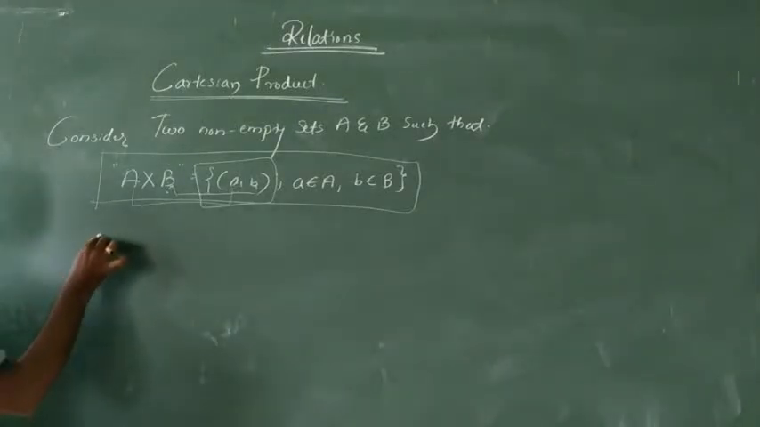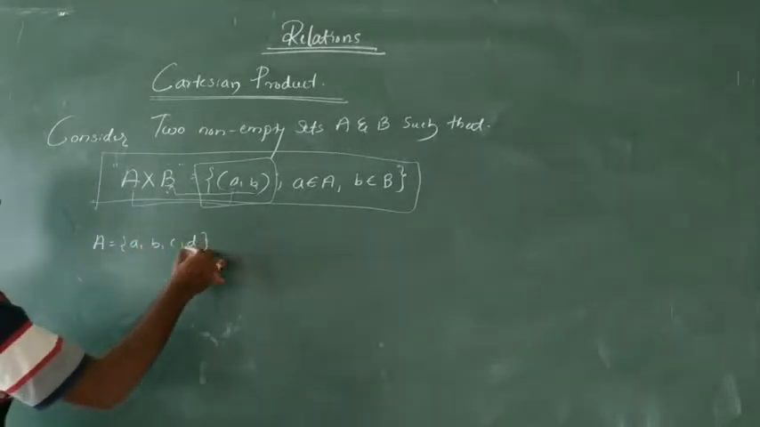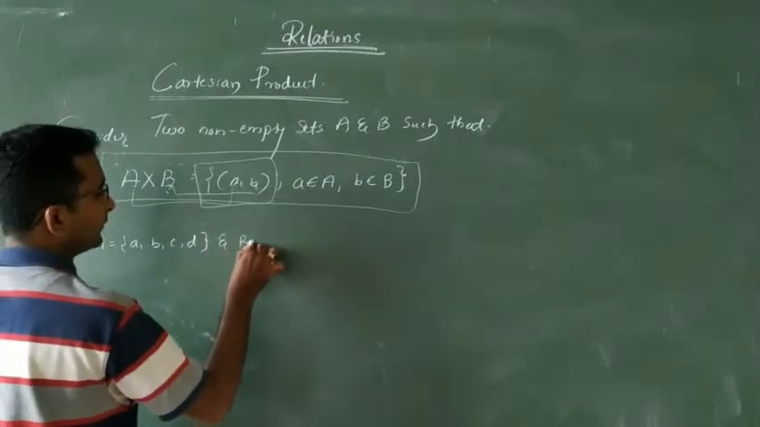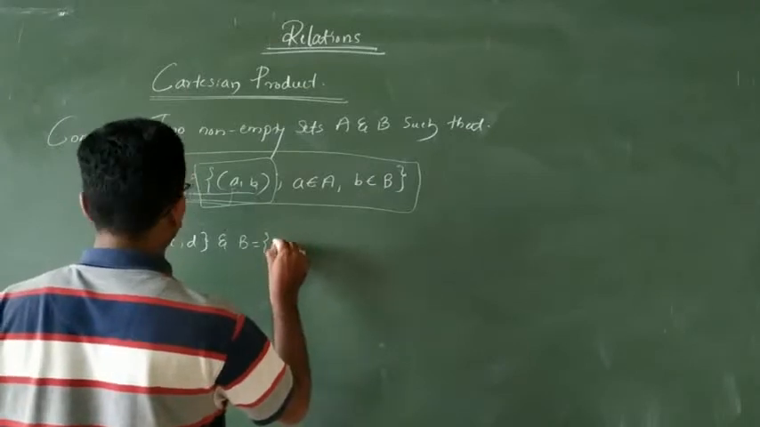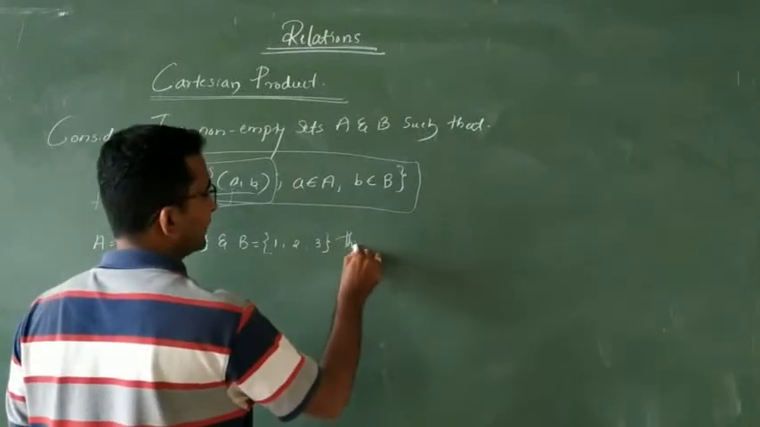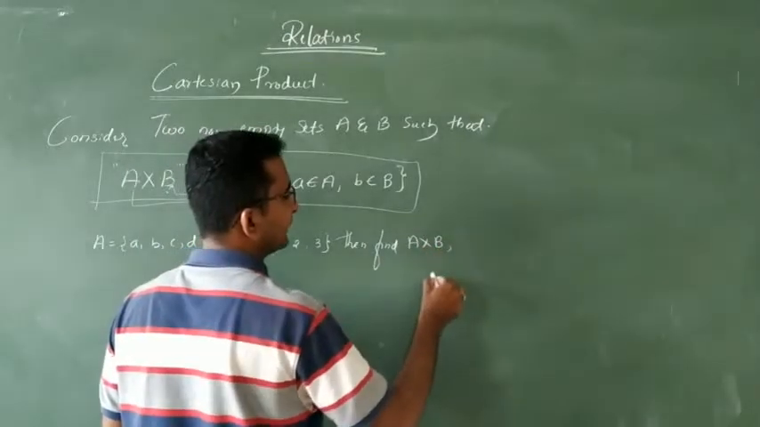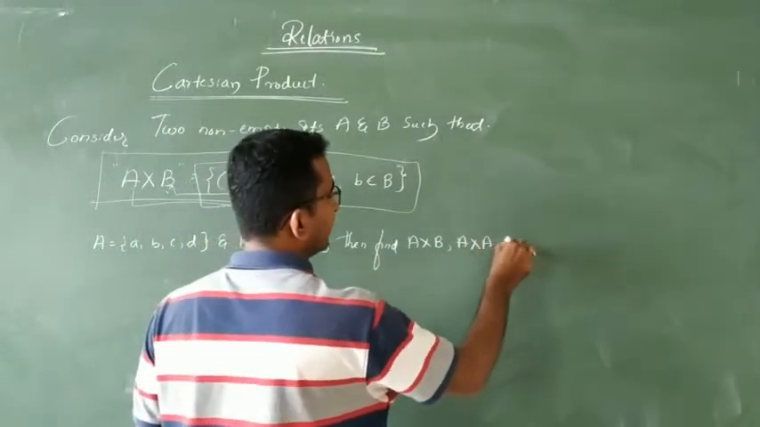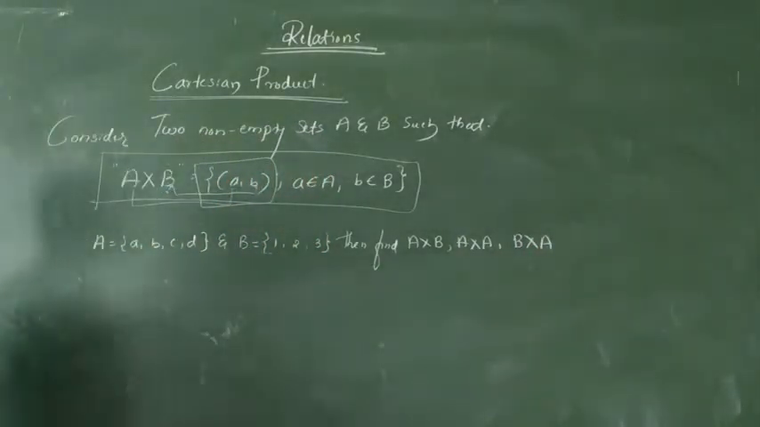A is equal to A, B, C, D and B is equal to 1, 2, 3. Then find A into B, A into A, B into A. You can also do the Cartesian product of A into A, B into B, C into C, but that is not related to this.